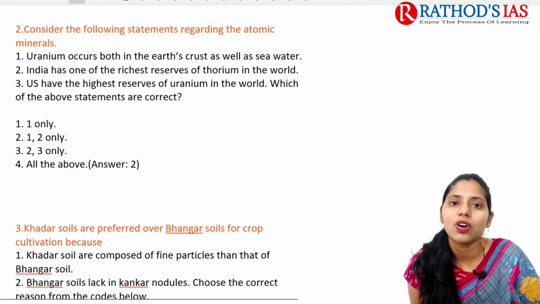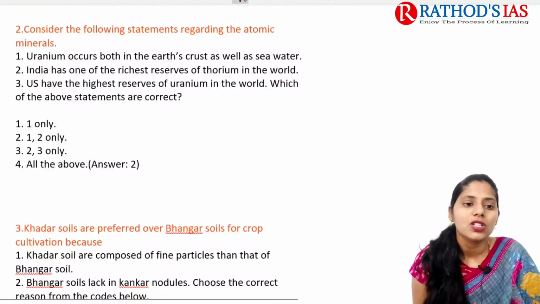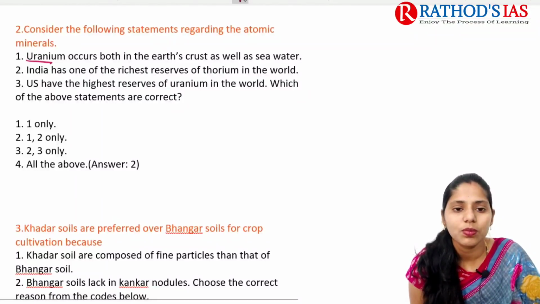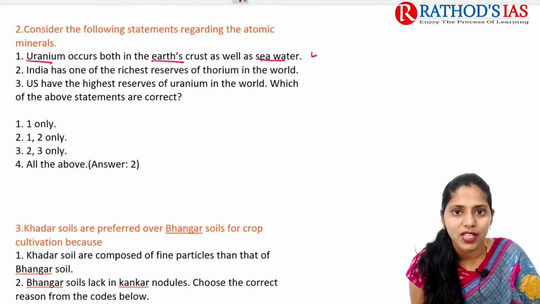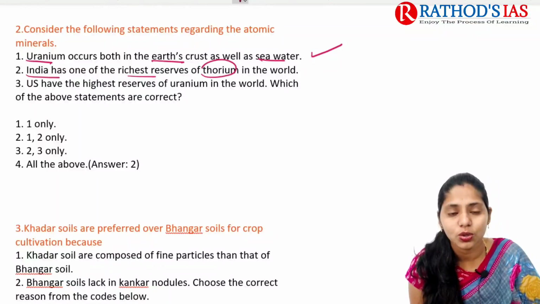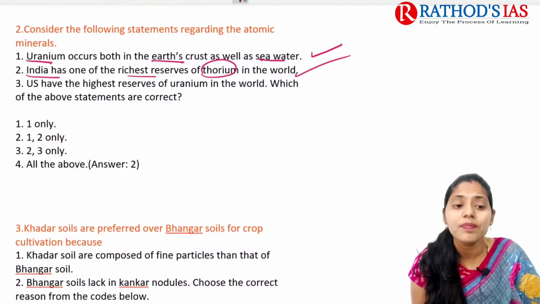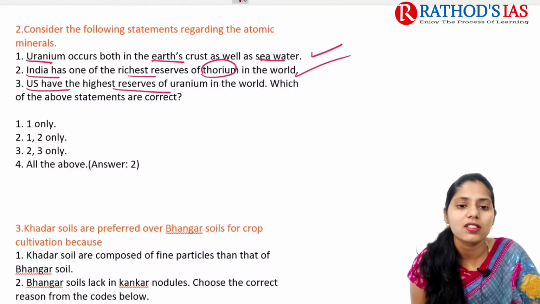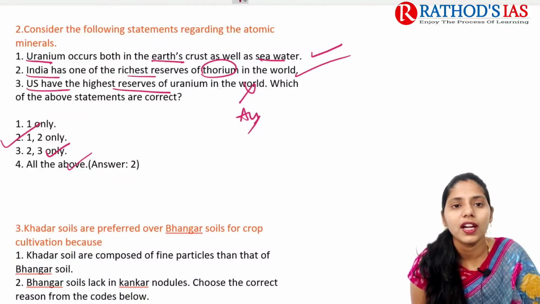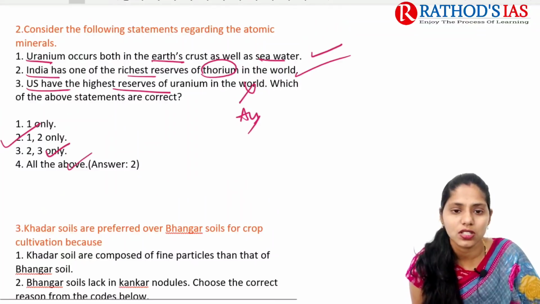Next one is, consider the following statements regarding atomic minerals. It is about uranium. Uranium occurs in both the earth's crust and seawater. Yes, this is absolutely correct. India has one of the richest reserves of thorium. Yes, thorium reserves are present especially in Kerala. Next one is, the US has the highest reserve of uranium in the world. It is not the US but Australia. So you can eliminate this third statement. So the correct option here is 1 and 2, that is option 2 is the correct answer.